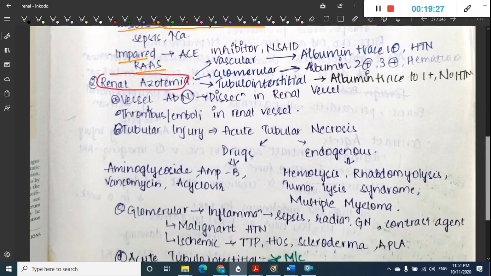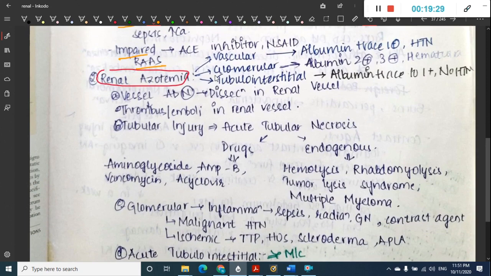Next we have renal azotemia. In renal azotemia, we have three types. One, it can be vascular, that is, the problem here is in the vessels, or it can be glomerular, or it can be tubulo-interstitial. So it can be vascular, glomerular, or tubulo-interstitial. So first we will learn about all the causes in detail.